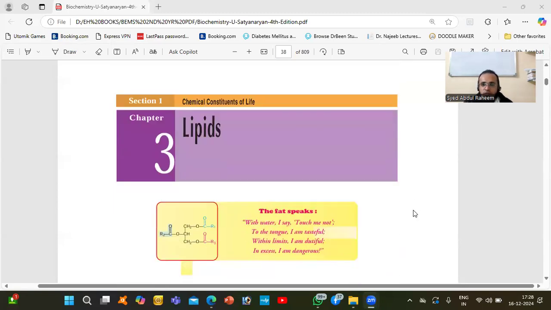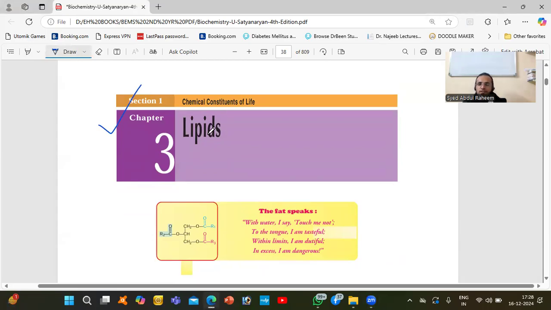So today we are going to start the topic lipids. Okay. So basically, in the previous class we studied carbohydrates. The basics of metabolism of carbohydrates we discussed, because we don't need that much depth about those things. So that's the reason I am starting lipids here. So it is enough for us.